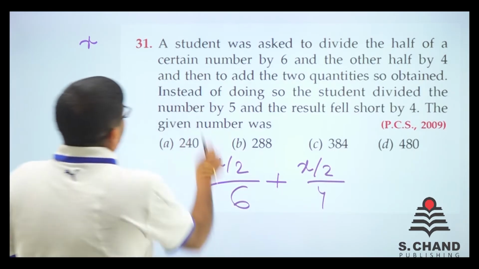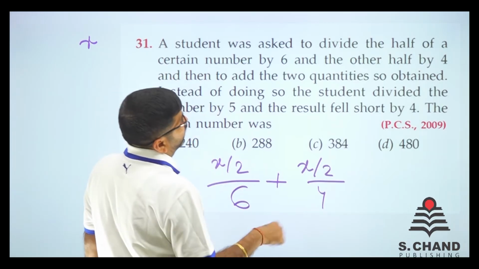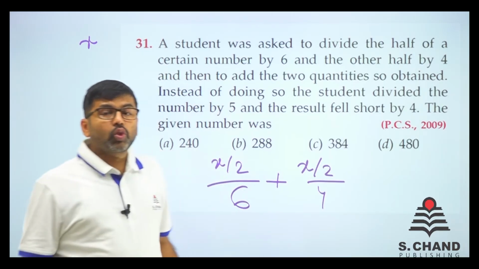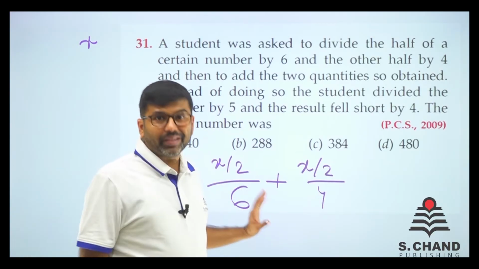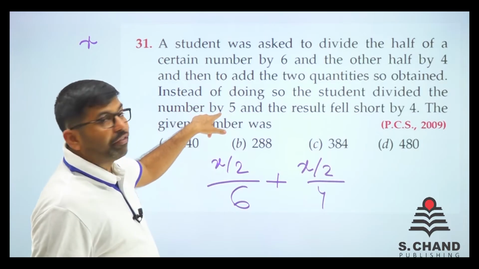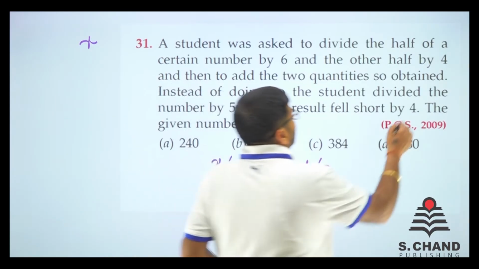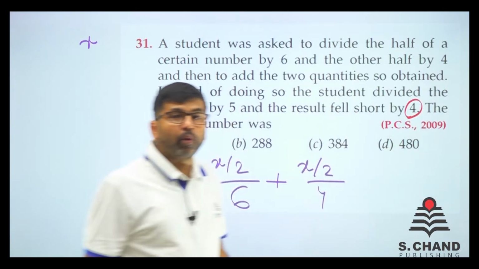Okay. Instead of doing so, the student divided the number by 5 and the result fell short by 4. So when you do this, you get a number, and when you divide that number by 5, you get another number, and that difference is only 4. You understand my point?